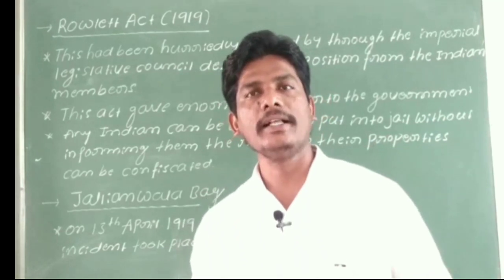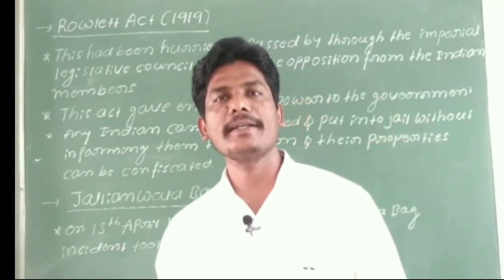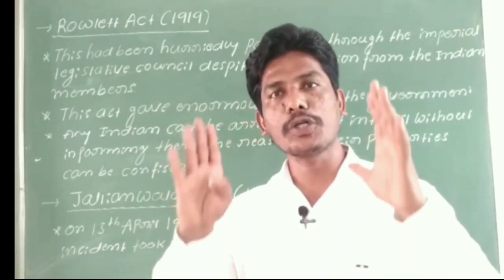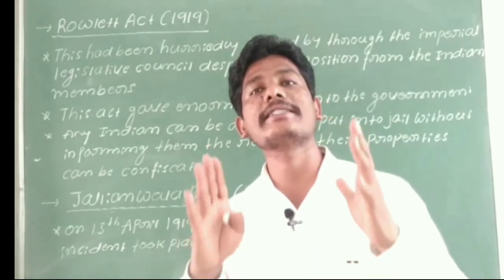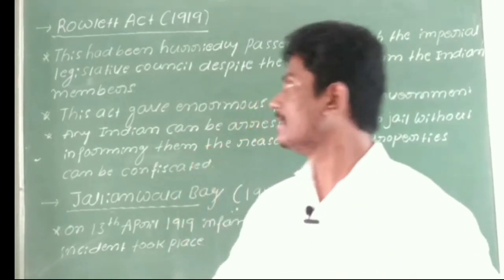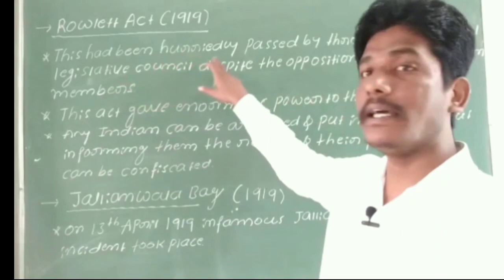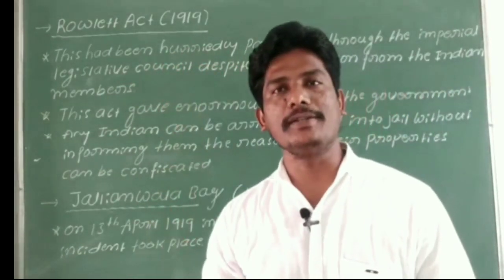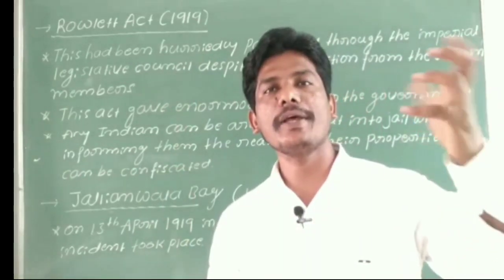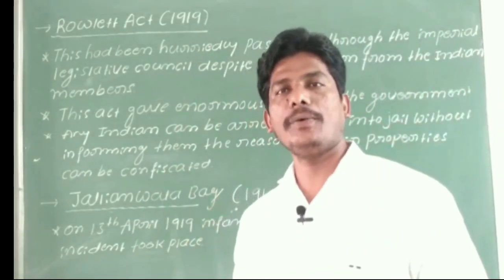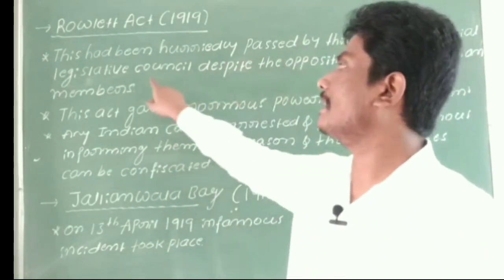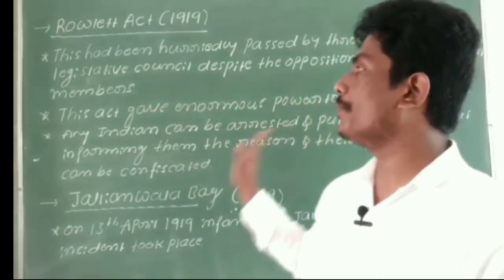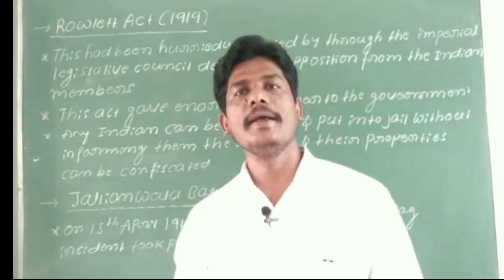Hurriedly, the British government passed the Rowlatt Act to suppress, to control the Indian struggle against the British rule. They passed this law in our country through the Imperial Legislative Council, despite the opposition from the Indian members.